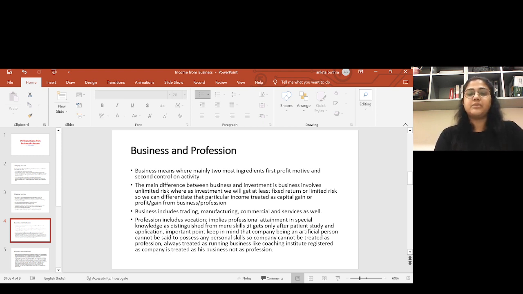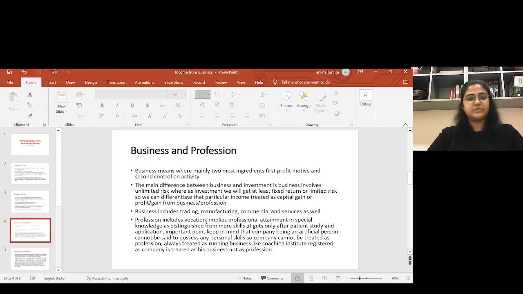Okay. So business has mainly two most important ingredients. For any business, there are two ingredients, and if both are present, then we can call it a business. First, profit motive. And next, control on the activity. So NGOs, which are run on a non-profit motive, are clearly out of the picture of business.